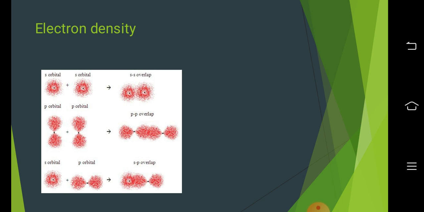The electron density of the s-s combination and the s-p combination has been shown. As we know, it is like an electron cloud.